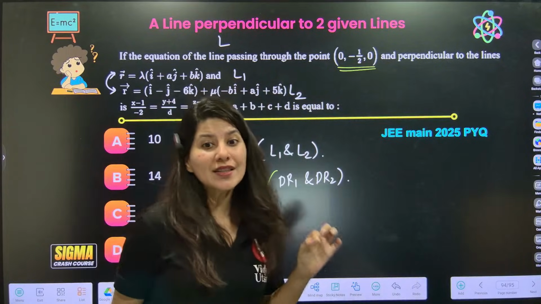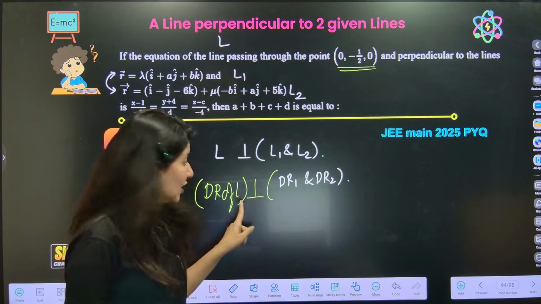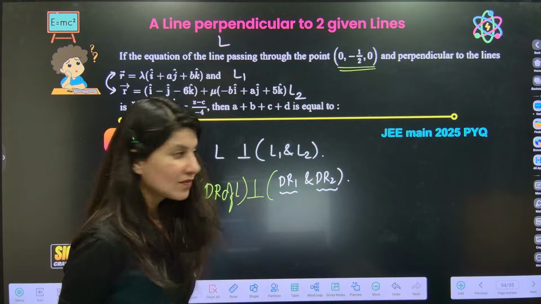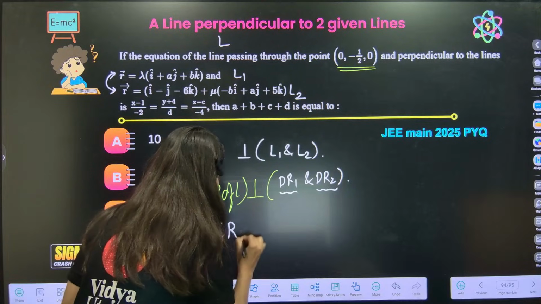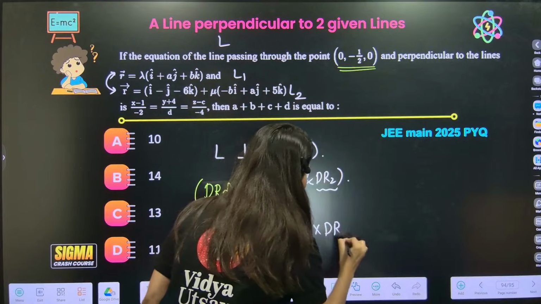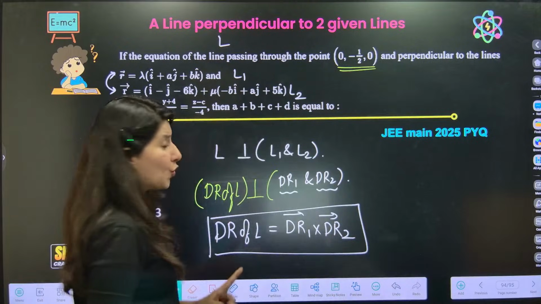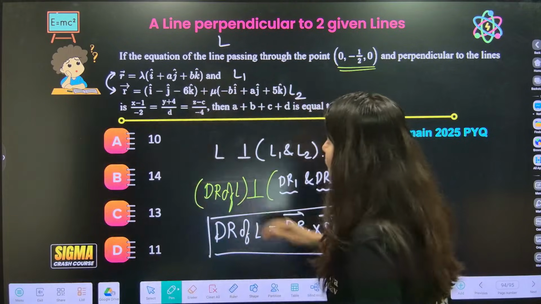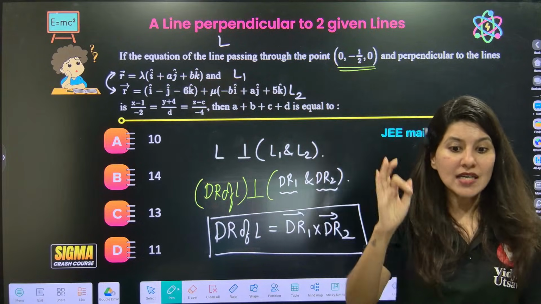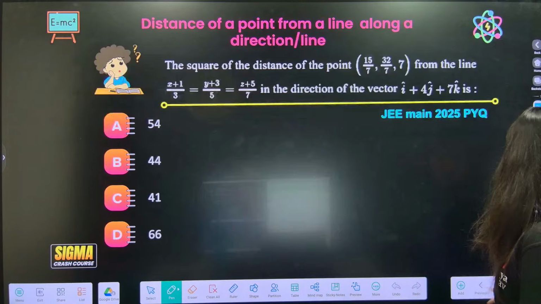I have told you in this session, can I find a vector which is perpendicular to two given vectors? So dr of my line equals dr1 cross dr2. Everybody, cross product. I will get my direction ratio if I take the cross product of line 1 and line 2. Give me a big thumbs up if you are understanding this.